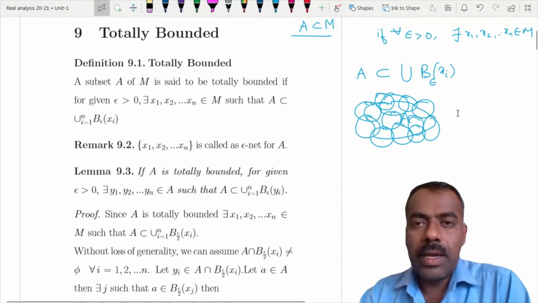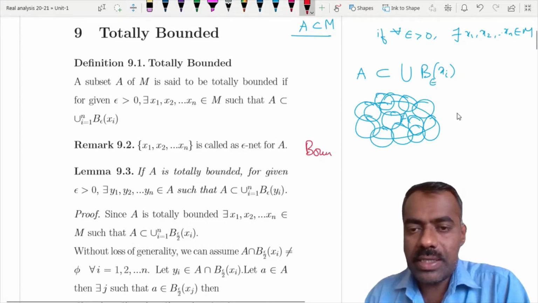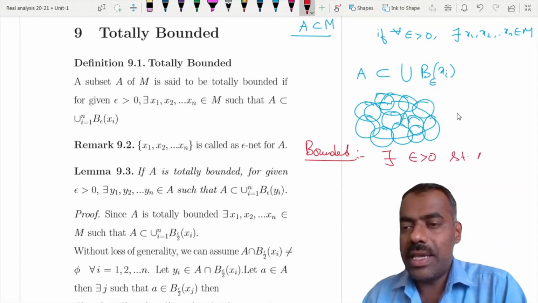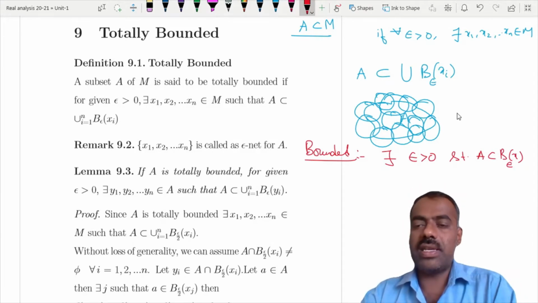If we quickly recall what is meant by bounded, a set is said to be bounded if there exists one epsilon such that A is contained in a ball of that radius.